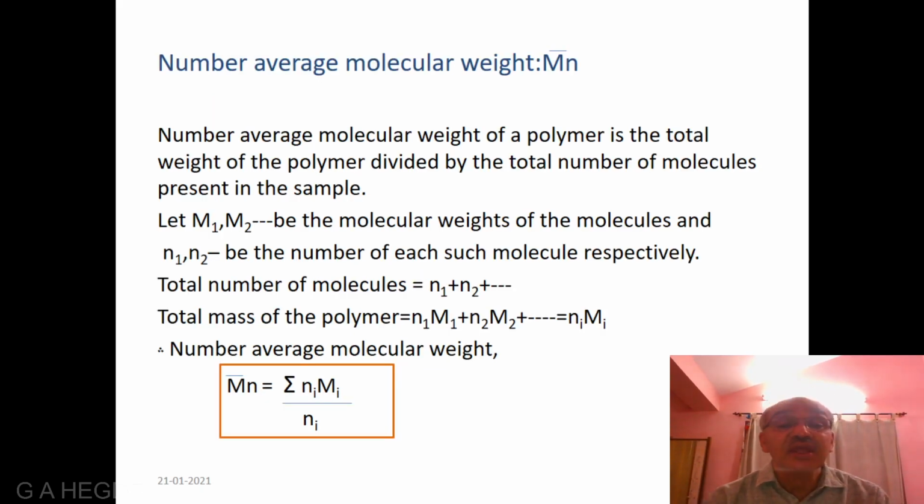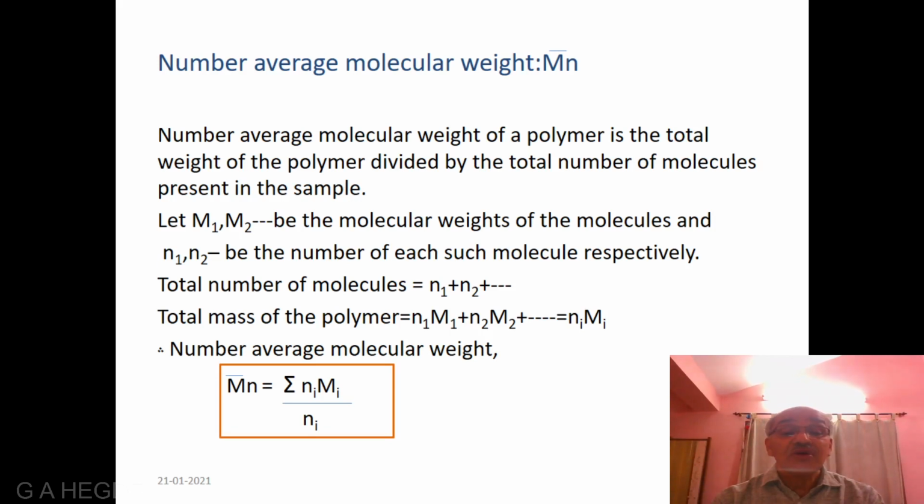The second one is number average molecular weight Mn bar. Number average molecular weight of a polymer is the total weight of the polymer divided by the total number of molecules present in the sample. Let capital M1, M2, etc. be the molecular weights of the molecules and small n1, n2, etc. be the number of each such molecule respectively.